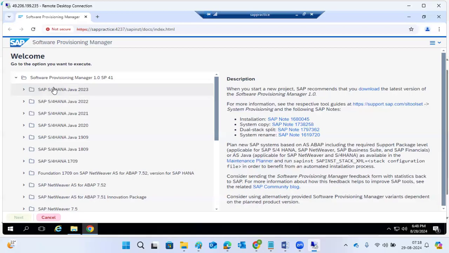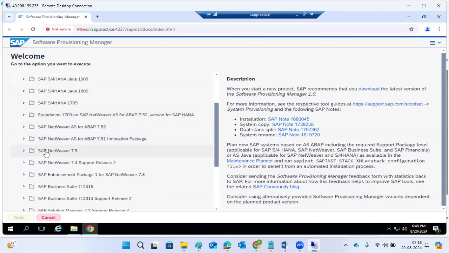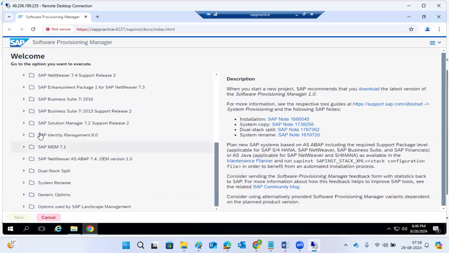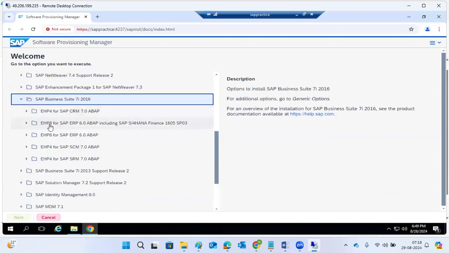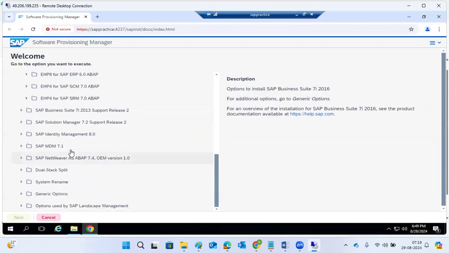The only thing is, in the SWPM, when you are installing S4HANA, you need to select the S4HANA folder. If you are using NetWeaver, the NetWeaver folder. If you are using ECC, then ECC ERP8, then CRM, SCM, SRM, whatever you are using, Solution Manager.